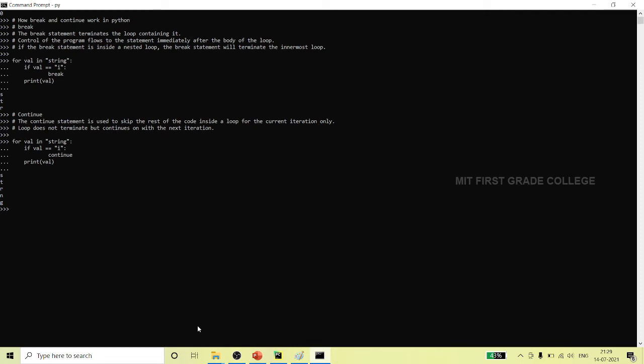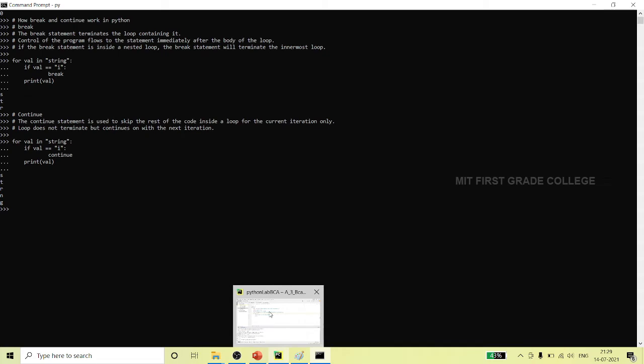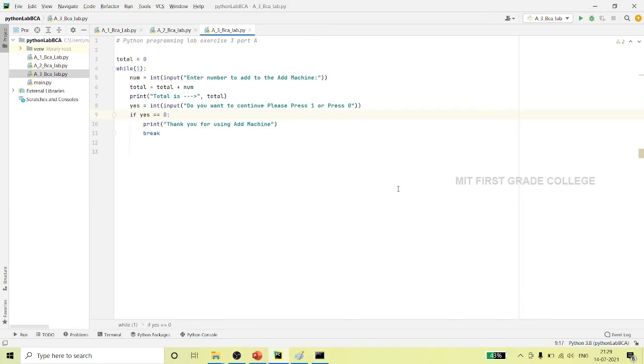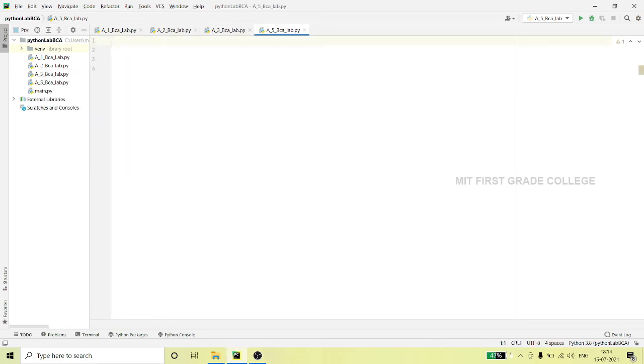Okay, so we will see how this program can be written in PyCharm, using the IDE. Now we will see how break and continue actually work in an IDE.